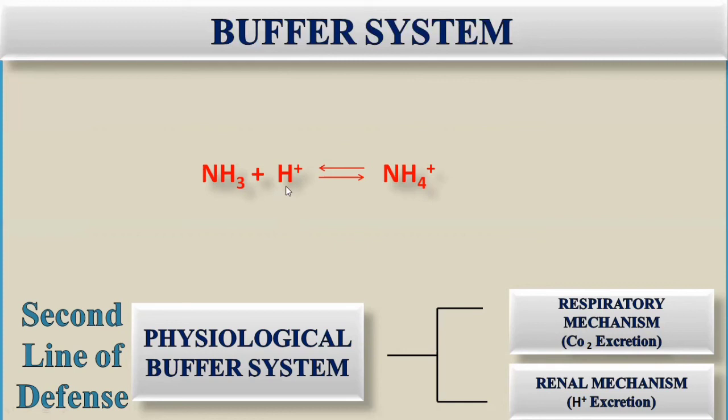The hydrogen ion will be retained inside the body by not being converted into ammonium ion. The ammonium ion will again dissociate into hydrogen ion and ammonia, so that the hydrogen ion will not be excreted, because through the renal system it is excreted in the form of the ammonium ion.